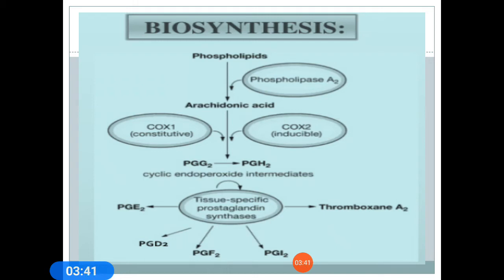That is, we can synthesize different types of prostaglandins, PGE2, PGD2, PGF2, and thromboxane is also synthesized from this COX pathway.